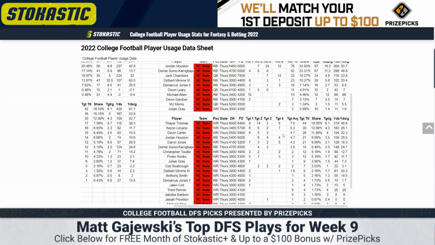If Devin Carter returns, I think that would probably just render it more of a timeshare than bumping one of them out specifically. This team has a history of rotating receivers, and they also rotated Porter Rooks onto the field.